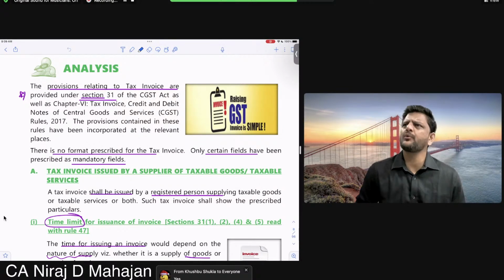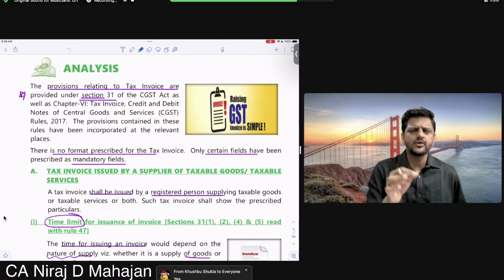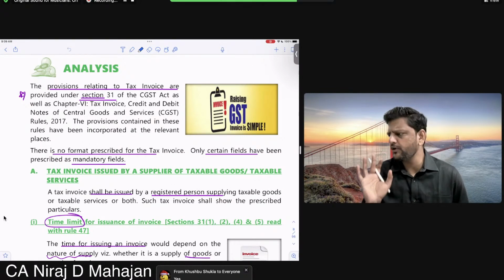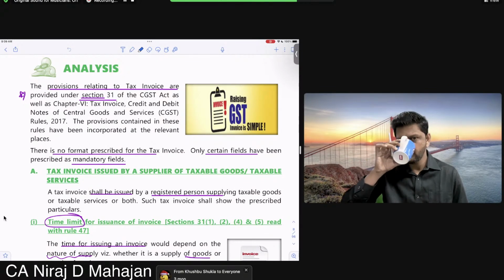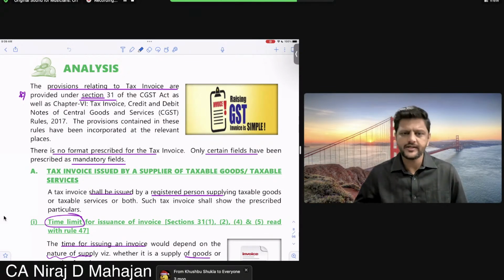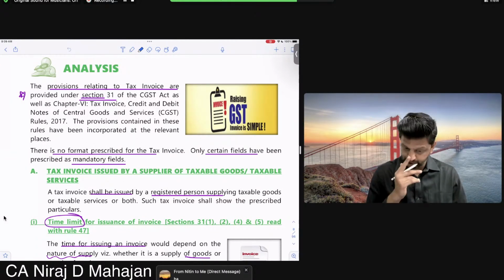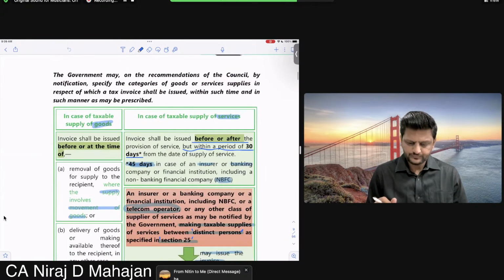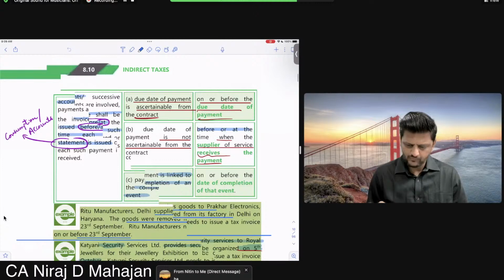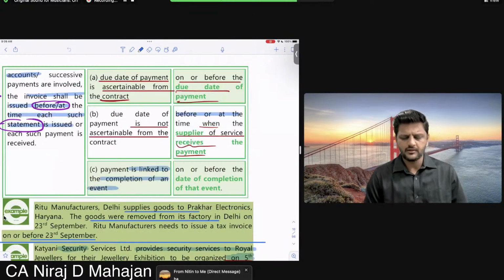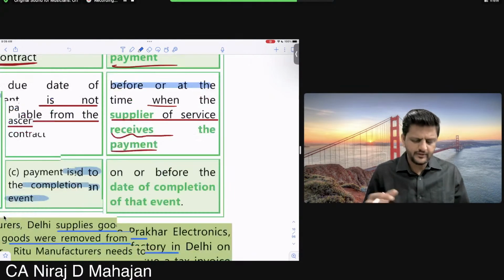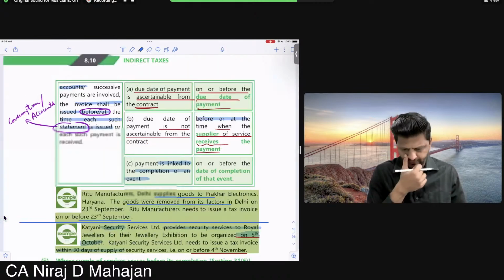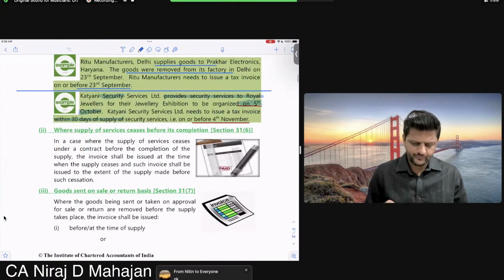There was also a case of continuous supply of service. For continuous supply of service, the contract has to be of how many months? Minimum 3 months. Okay, we have covered that also. And if the payment is related to the completion of event, then on or before the completion of event, you should issue the invoice. Okay, fine till here? Chalo.